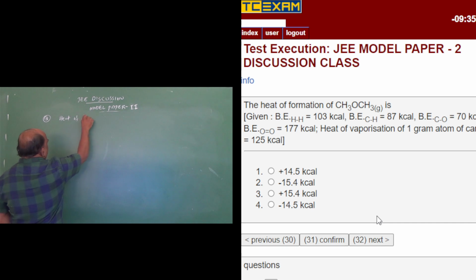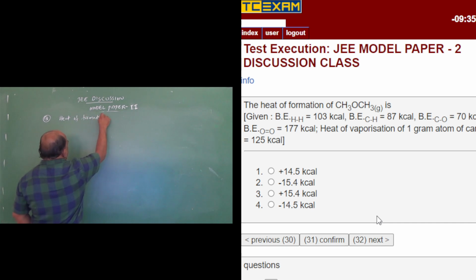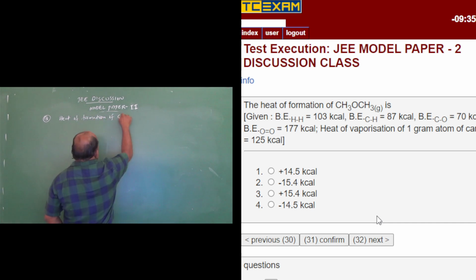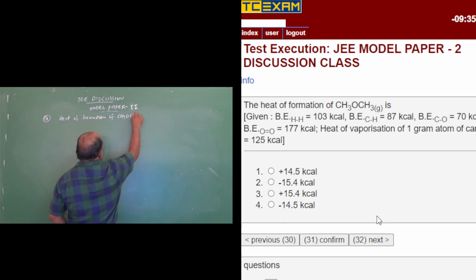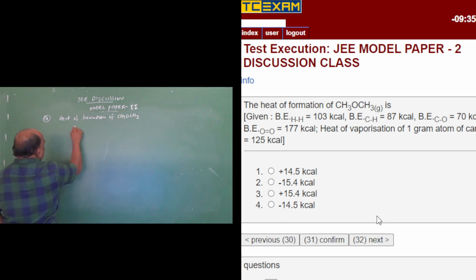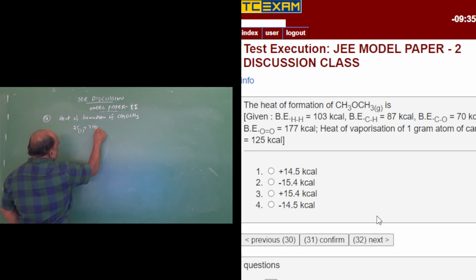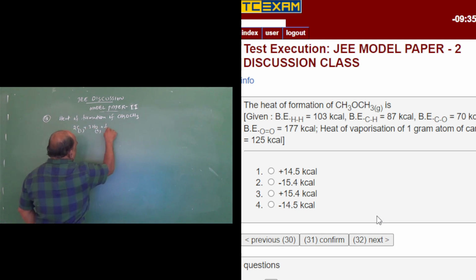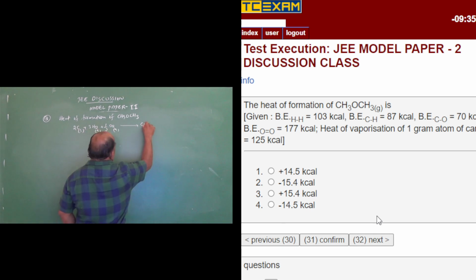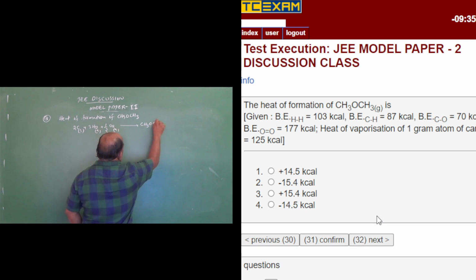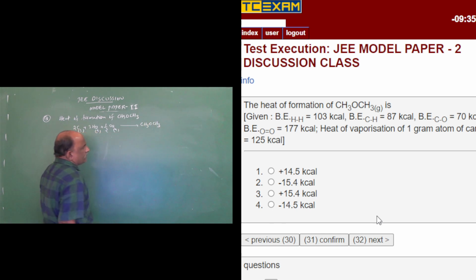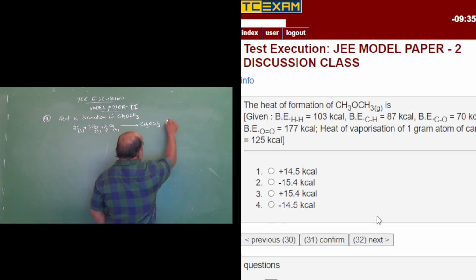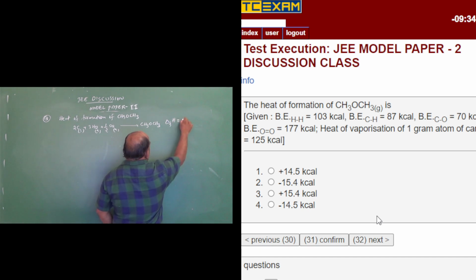Heat of formation of CH3OCH3. So what is the equation? 2C solid plus 3H2 gas plus 1/2 O2 gas gives rise to CH3OCH3. We have to find the heat of formation.